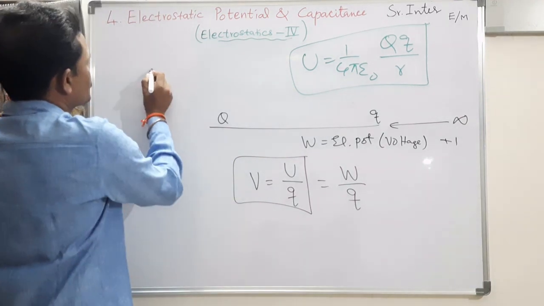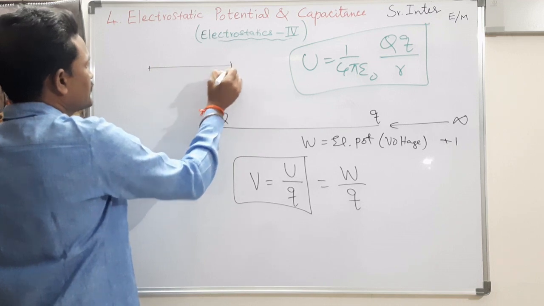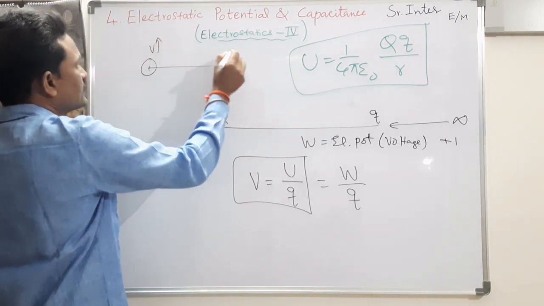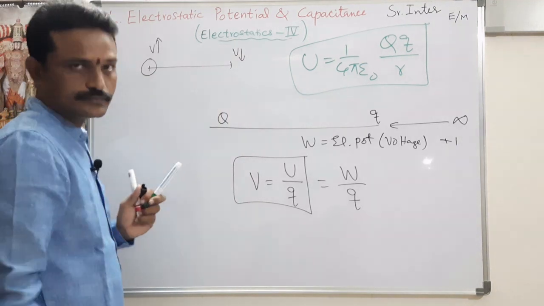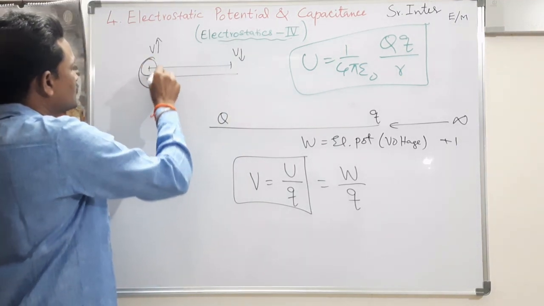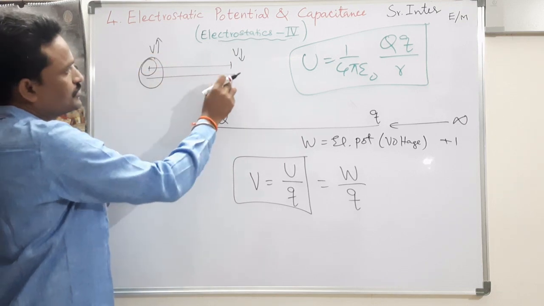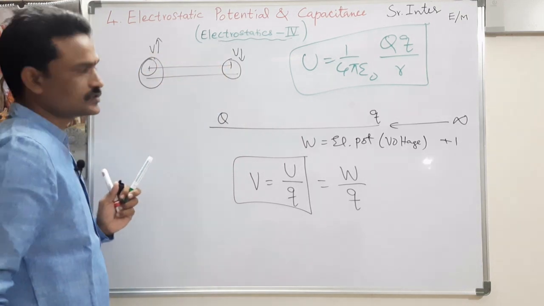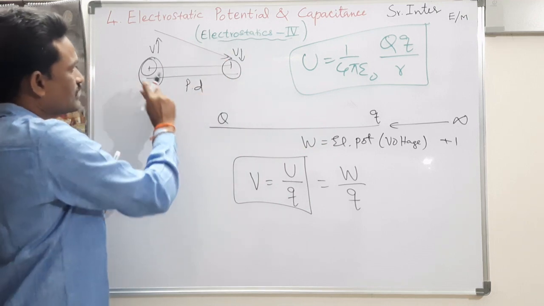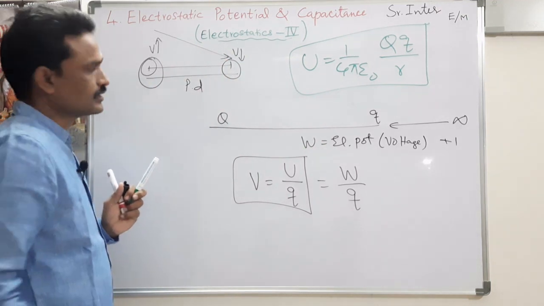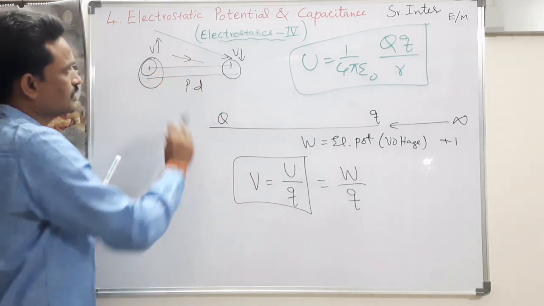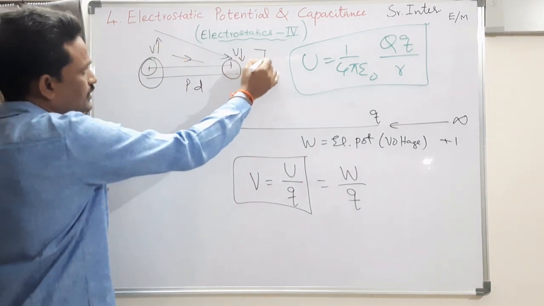So, when electrons flow from one point to another point, here the potential is more and here the potential is less. That means electrons at this level have got more potential energy than those which are at this end. So, there is a difference. Whenever there is a potential difference across the ends of an electric conductor, then current flows. This is just like water flowing from higher level to lower level.